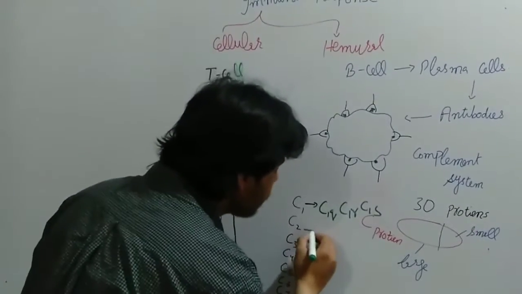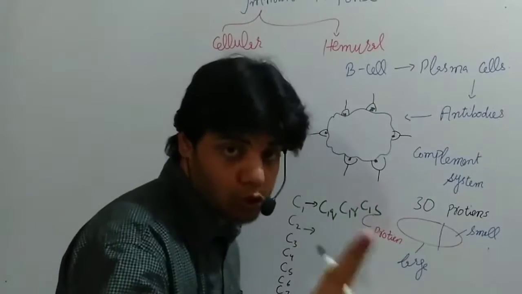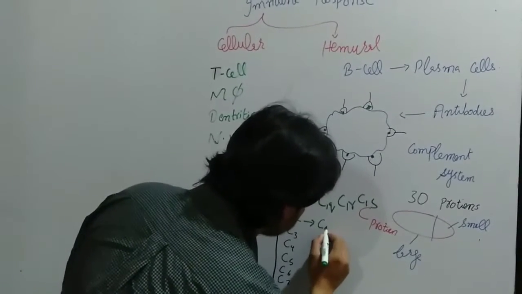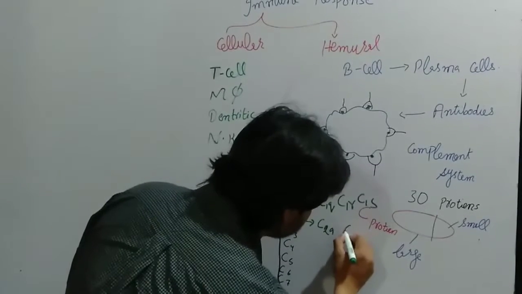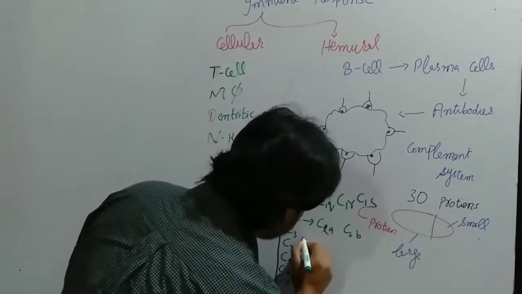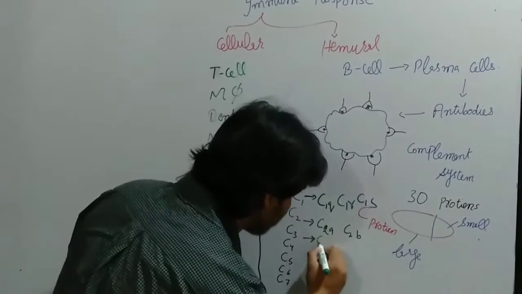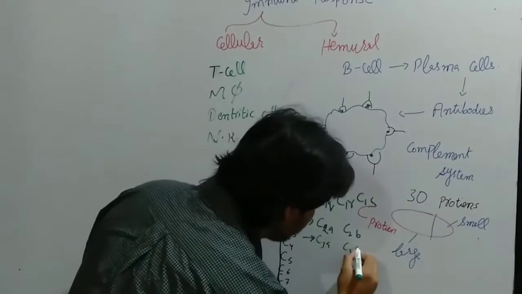Similarly, the C2 protein has two subunits, C2A and C2B. C3 has the same thing, C3A, C3B.